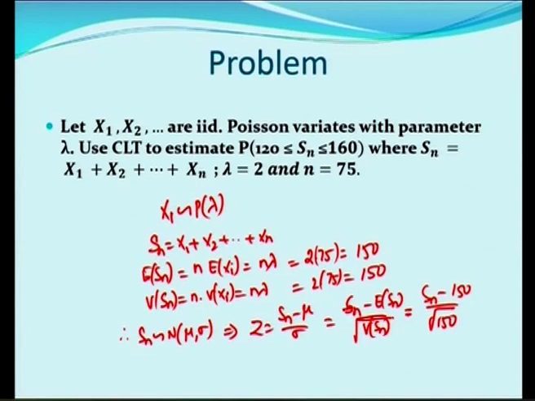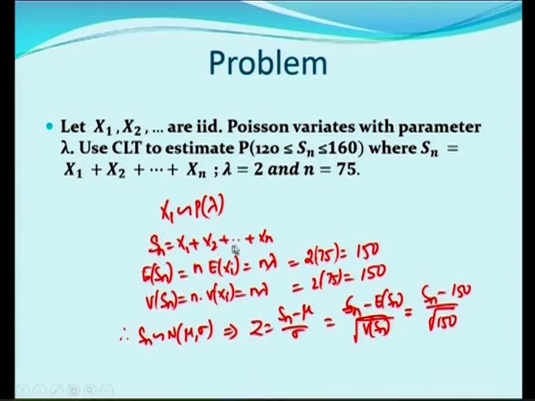Now, as an application of central limit theorem, one problem is discussed here. If x1, x2 etc. up to xn are IID, identically independently distributed Poisson variates with parameter lambda, use central limit theorem to estimate the probability P of 120 less than or equal to Sn less than or equal to 160, where Sn is the partial sum, the parameter lambda is given to be equal to 2 and n is given to be equal to 75 random variables. Here it is given xi is following Poisson distribution with parameter lambda. Then we have to find the mean and variance for Sn.